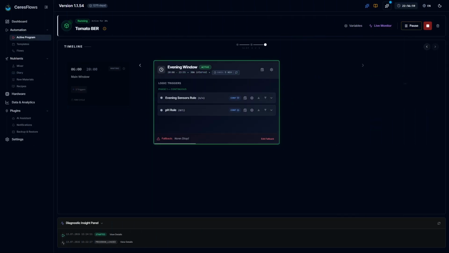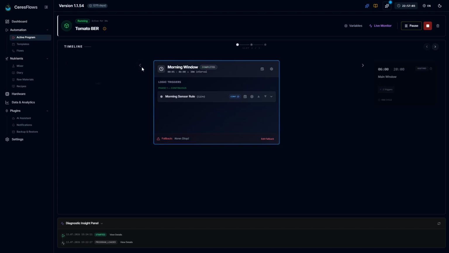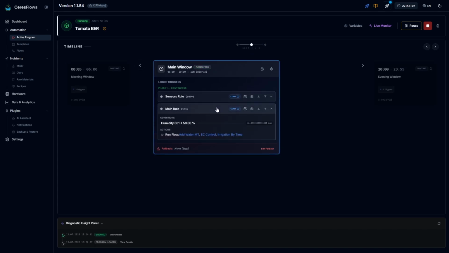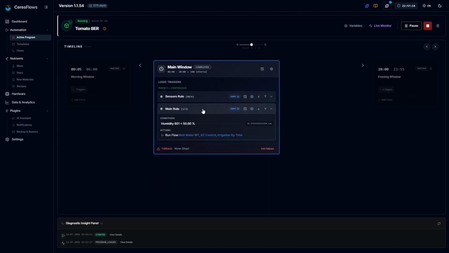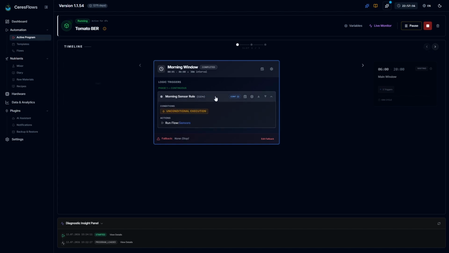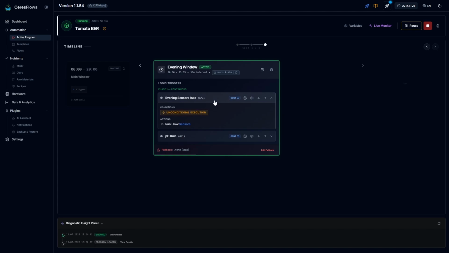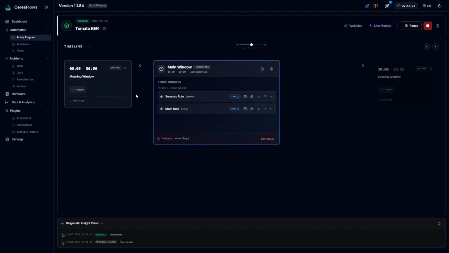Every automated process starts as an idea. That idea becomes logic through a flow, and that logic is organized into strategy through a template. But all of this is still just a blueprint. Real automation only begins once a program is loaded, configured, and started, and that is exactly the role of active program, the place where a project comes alive and starts controlling the real world.